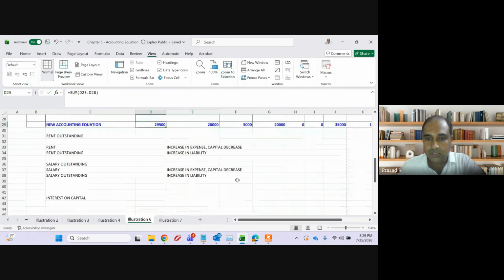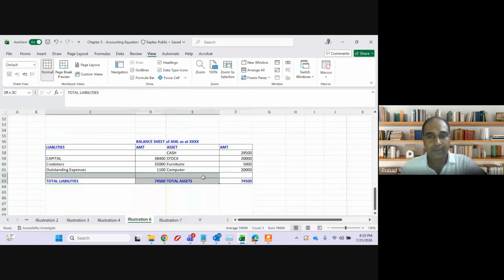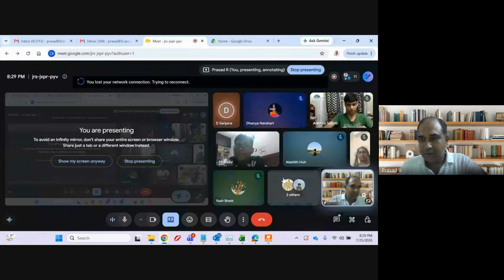Stock is 20,000. Furniture is 5,000. And computer is 20,000. So the total of assets and liabilities will always match. Any doubt, guys? No, sir. Clear? Yes, very clear, sir. Balance sheet is very simple. Once the accounting equation is ready, balance sheet is very simple. Clear?